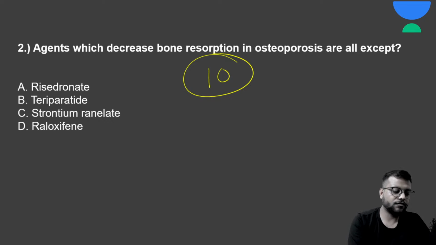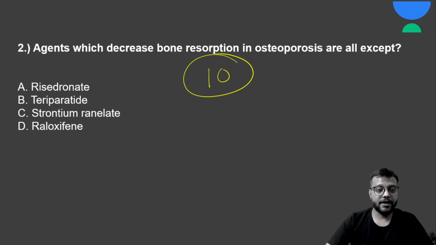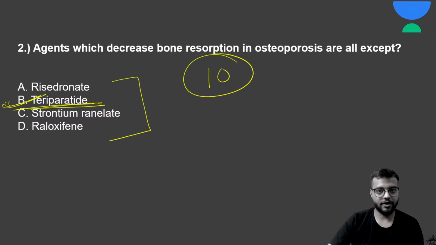Okay, so the answer for this question will be teriparatide, because this drug does not decrease the bone resorption. It is not an anti-resorptive drug. इसके अलावा सारी anti-resorptive drugs हैं.